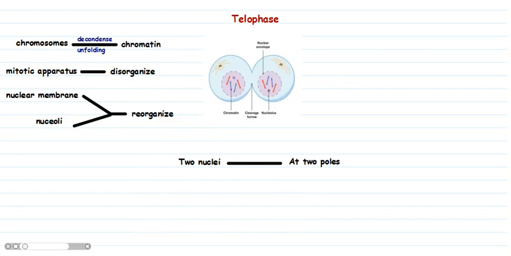Telophase. Reaching of the chromosomes at opposite poles terminates anaphase and starts telophase. The chromosomes decondense due to unfolding and ultimately disappear as chromatin. The mitotic apparatus disorganizes, and the nuclear membrane and nucleoli reorganize, resulting in two nuclei at two poles of the cell.